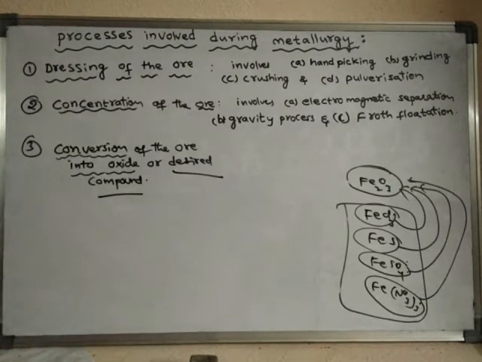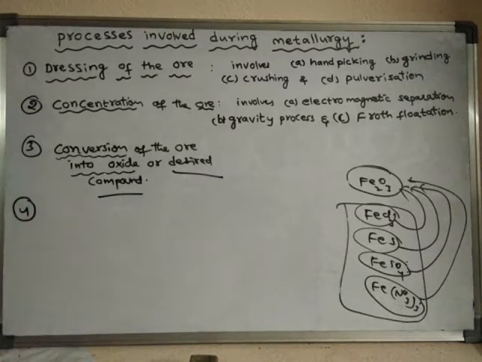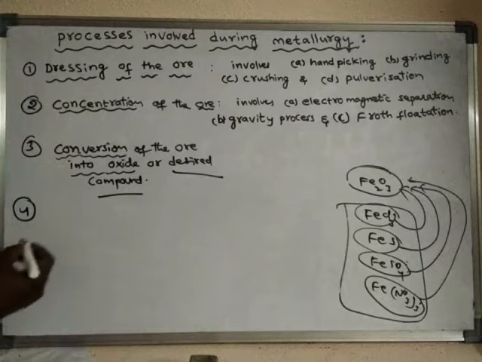Right. The next process is extraction of metal from the concentrated ore.